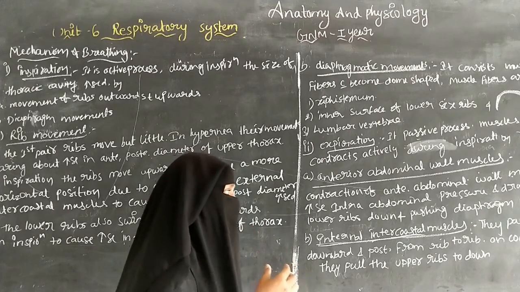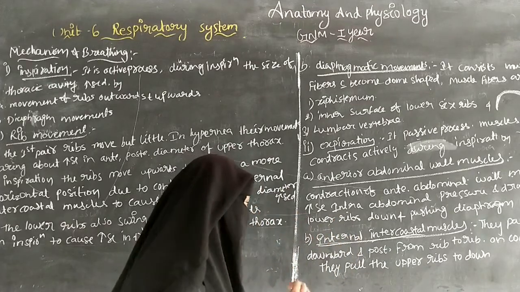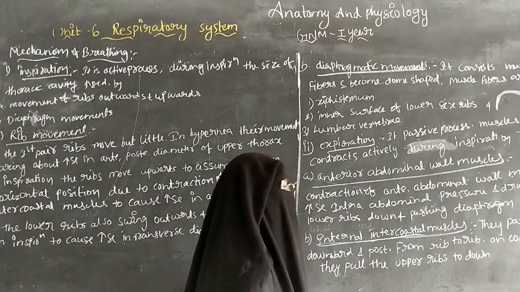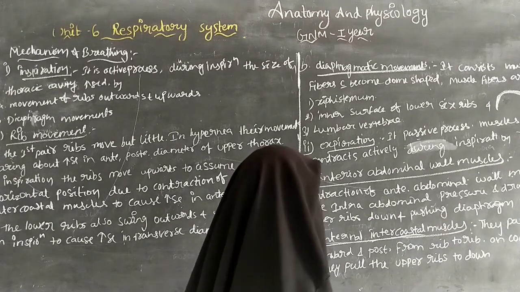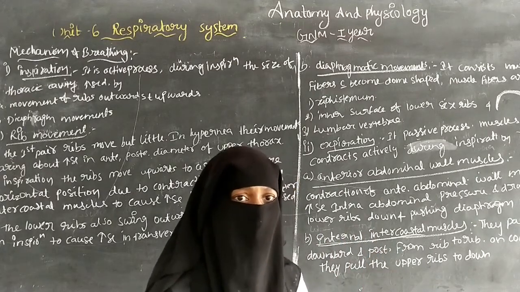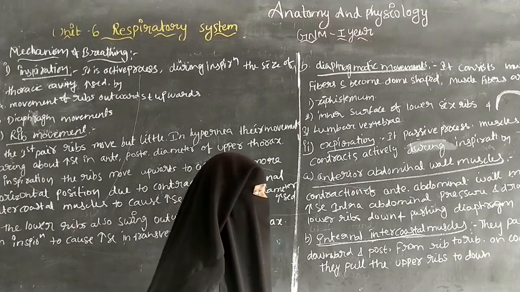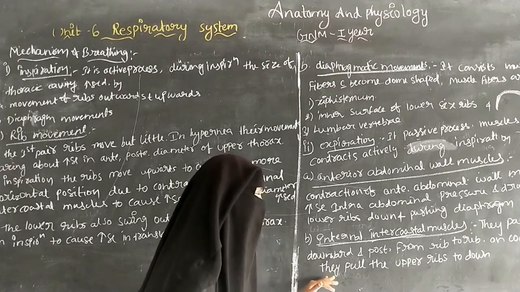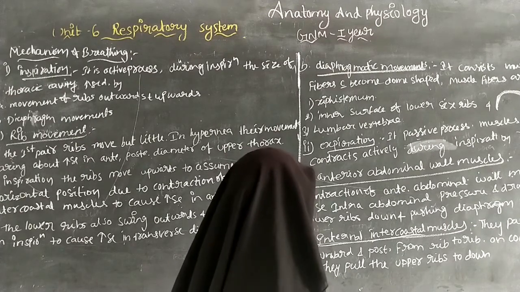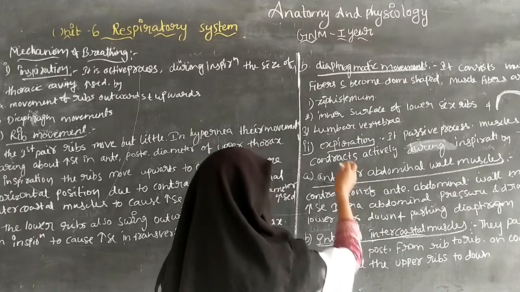So during expiration the upper ribs are pulled down on contraction. The internal intercostal muscles pass in an oblique direction, downward and posteriorly from rib to rib. On contraction they pull the upper ribs down. So that is about the internal intercostal muscles during expiration.